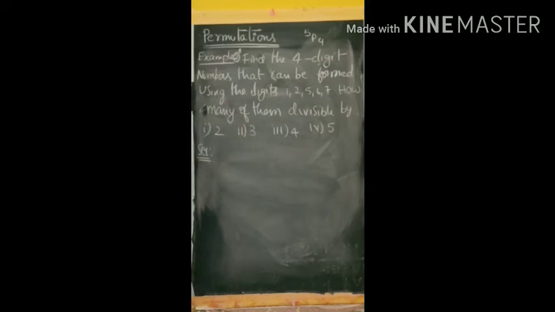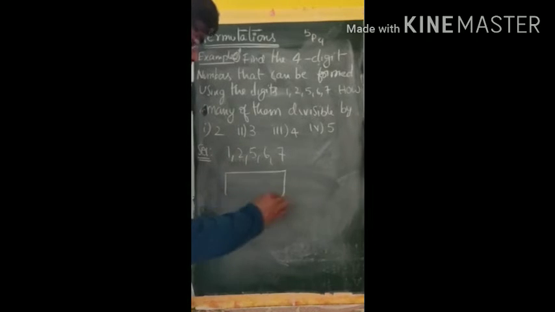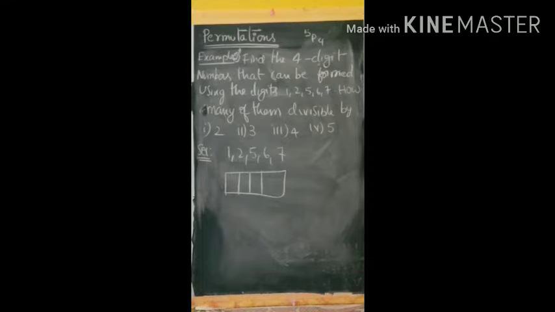How many of them are divisible by 3? How many of them are divisible by 4? How many of them are divisible by 5? We are going to check now. So first question, how many of them are divisible by 2? So a very easy question. The divisibility rule for 2 is, the unit place must be 0 or divisible by 2.